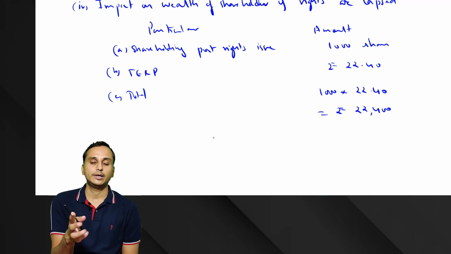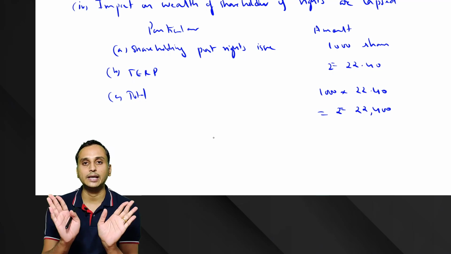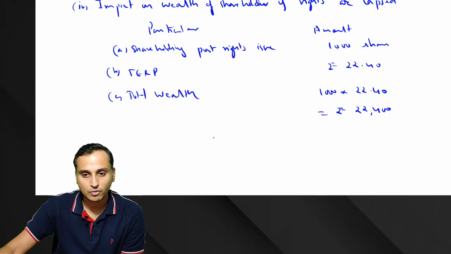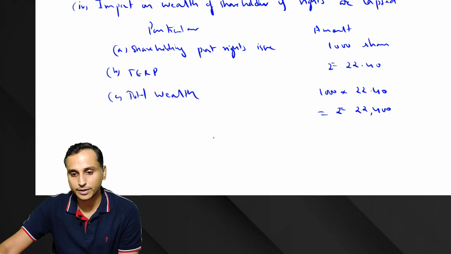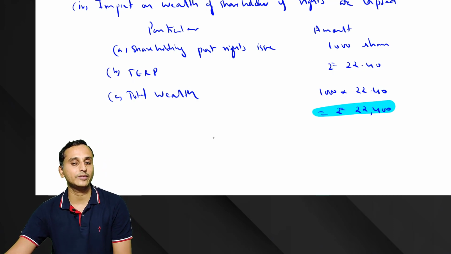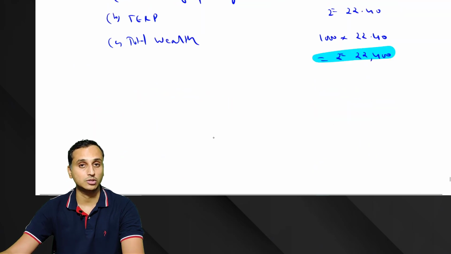Okay. Now anything else to be calculated after this? Nothing to be calculated. He has not subscribed to the shares. He has not sold the rights. So this is the end of his story. So this is his total wealth. How much? 22,400. Yes, what was his wealth previously? 24,000 was his wealth previously. Now it has come to 22,400.